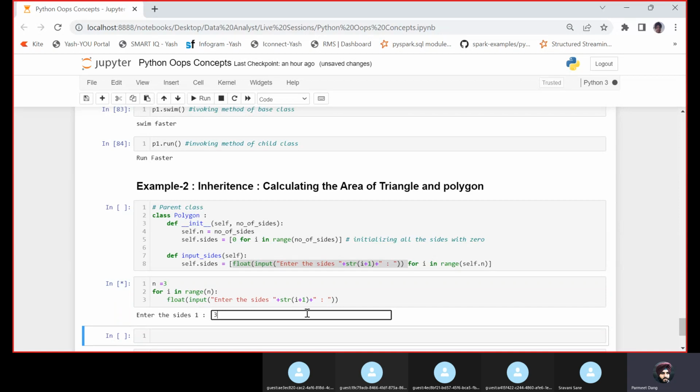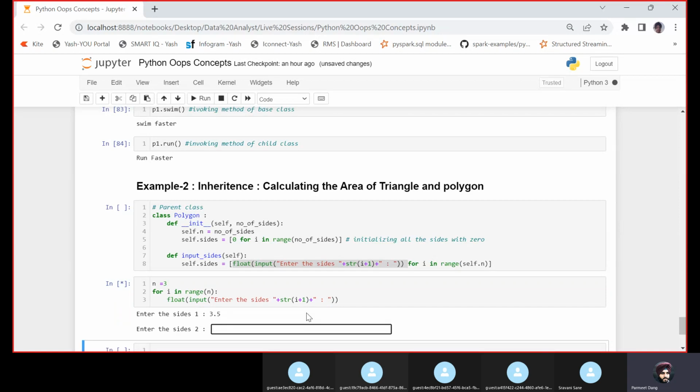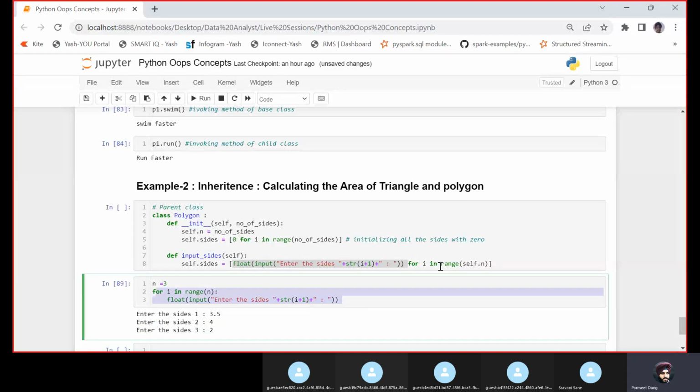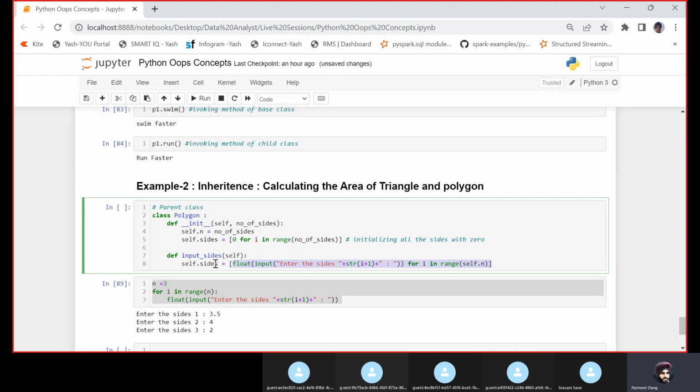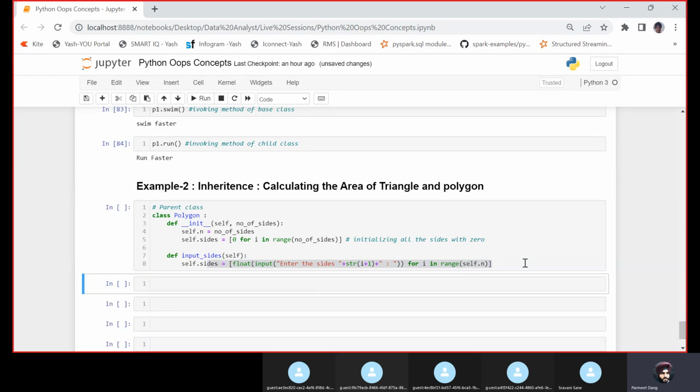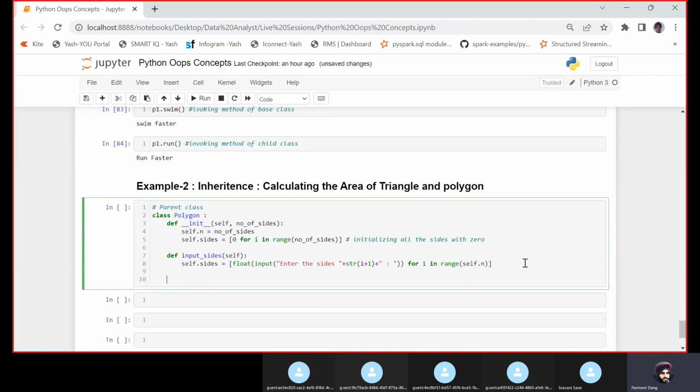I have entered 3.5, enter the side 2, let's say 4, enter the side 3, let's say 2. So see, we have taken 3 inputs. Instead of writing it in multiple lines, I have created this as a list comprehension. So we have taken the input from the user and we have saved this.